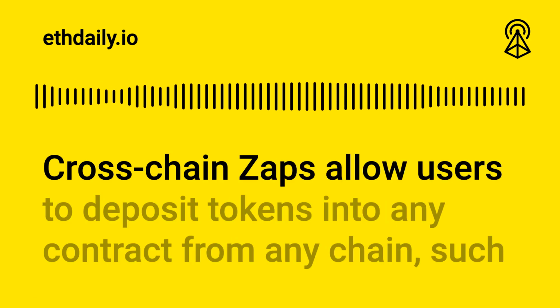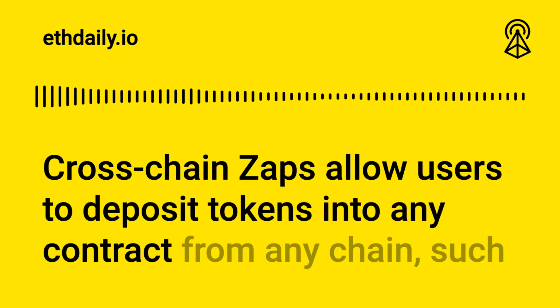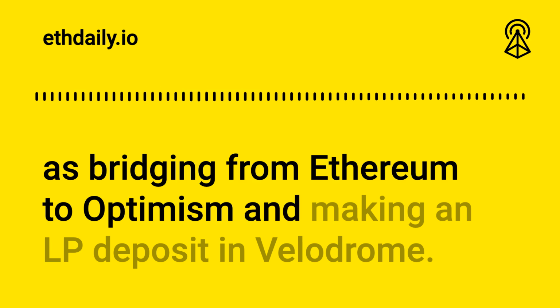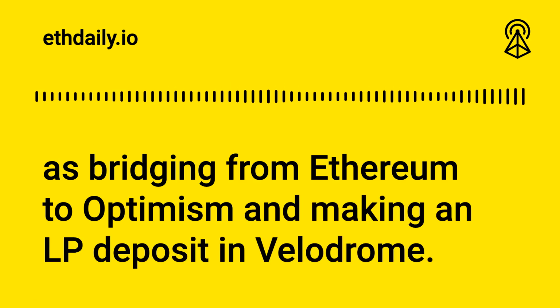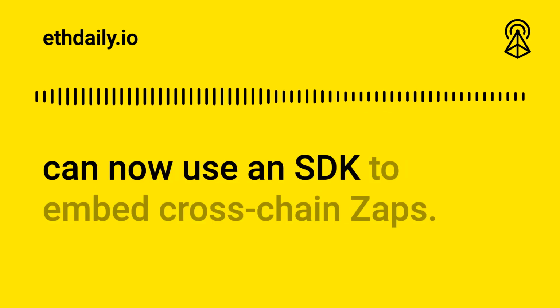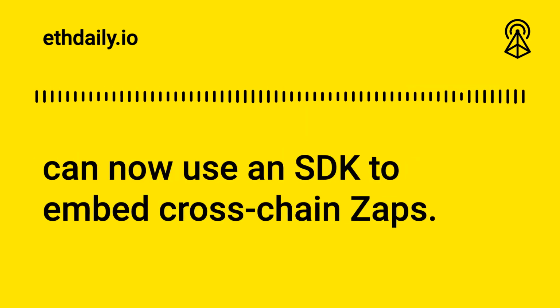Cross-chain Zaps allow users to deposit tokens into any contract from any chain, such as bridging from Ethereum to Optimism and making an LP deposit in Velodrome. As part of an integration with Wido, developers can now use an SDK to embed cross-chain Zaps.